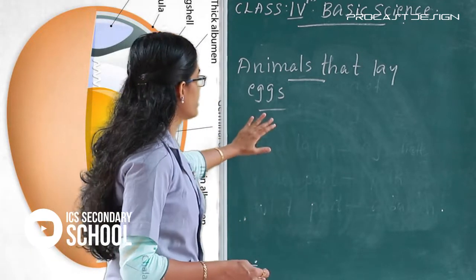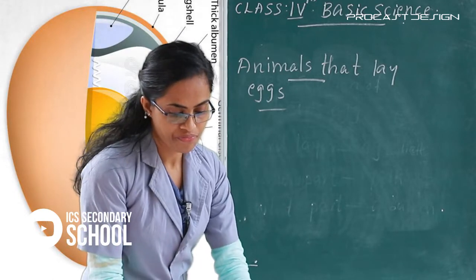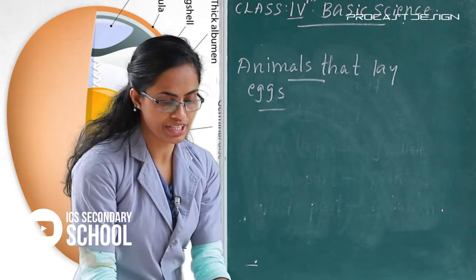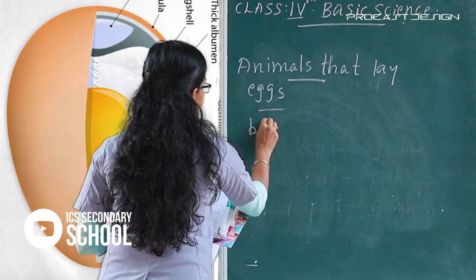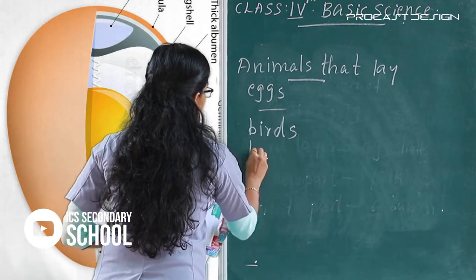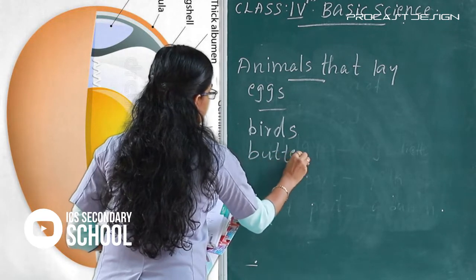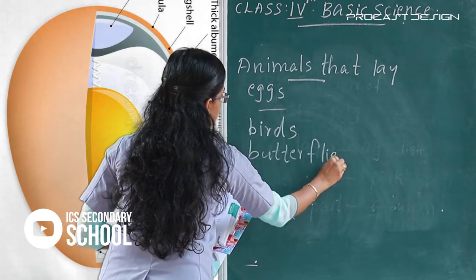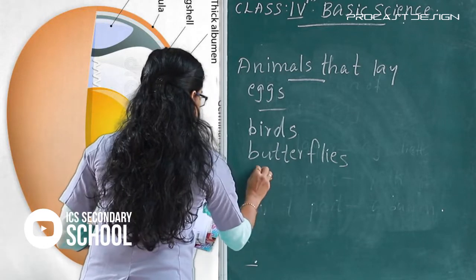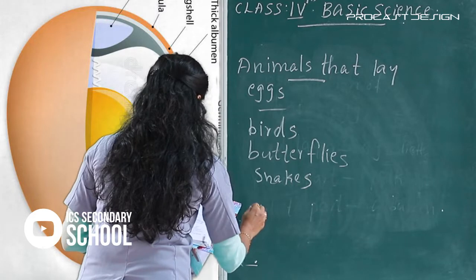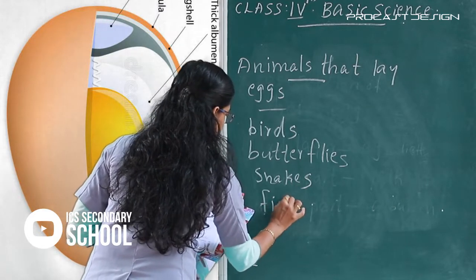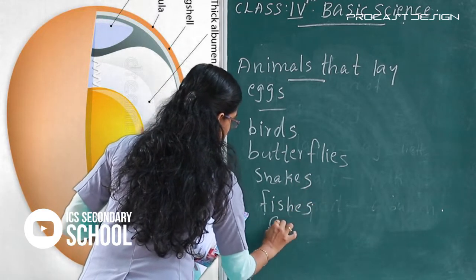Please listen here. Different examples are laying eggs. The first one, birds, butterflies, snakes, and fish, frogs.